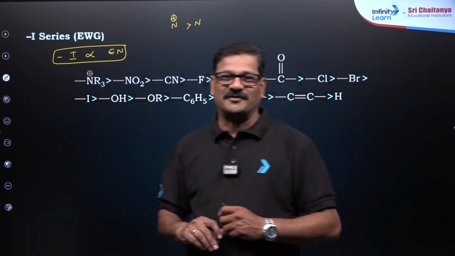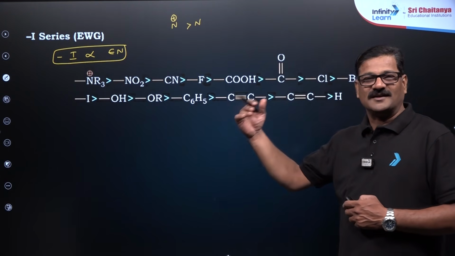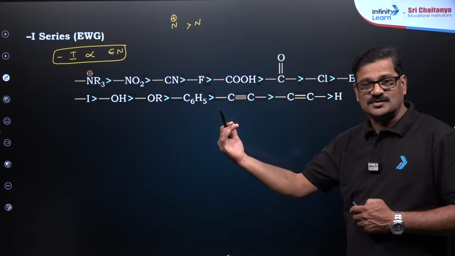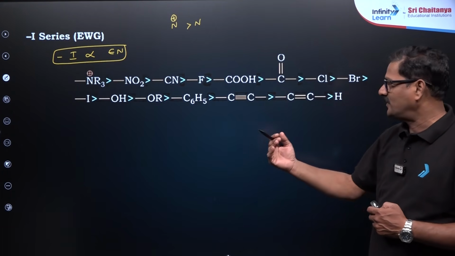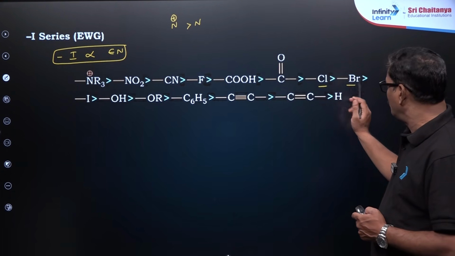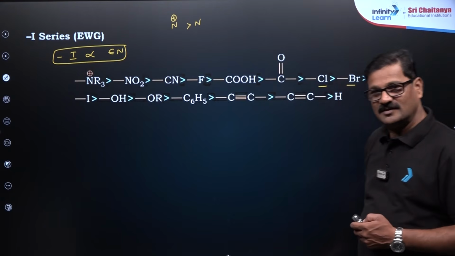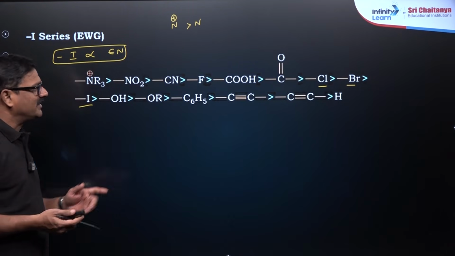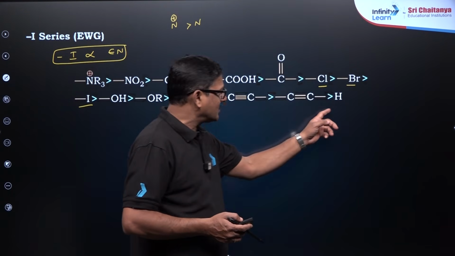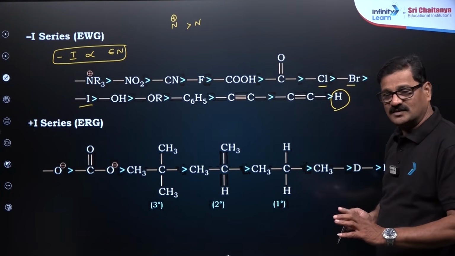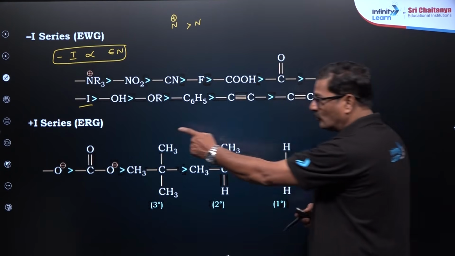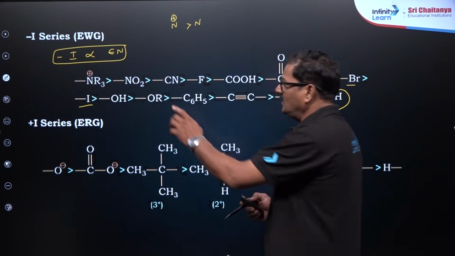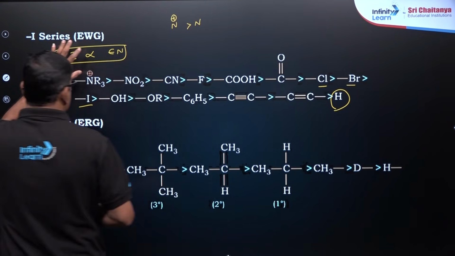All functional groups will have negative inductive effect, and the more electronegative the atom directly attached to the carbon chain, the more the inductive effect. You can see here, chlorine is more electronegative than bromine, which is more electronegative than iodine, and you can see the various order, and hydrogen is taken as a standard. Talking about the positive inductive effect, ERG stands for electron releasing group, EWG stands for electron withdrawing group.